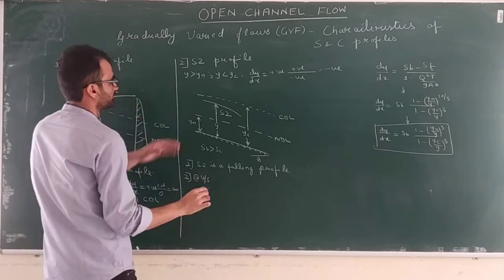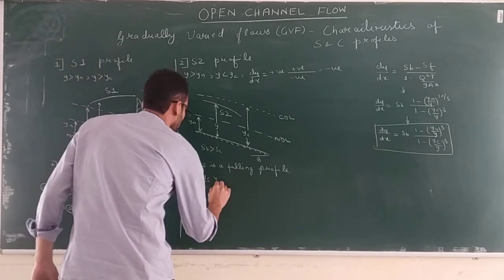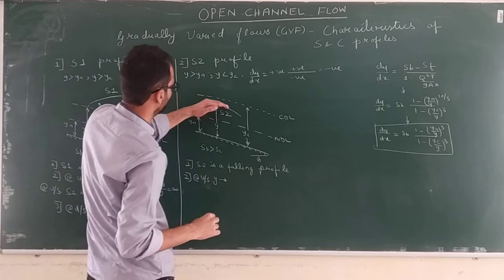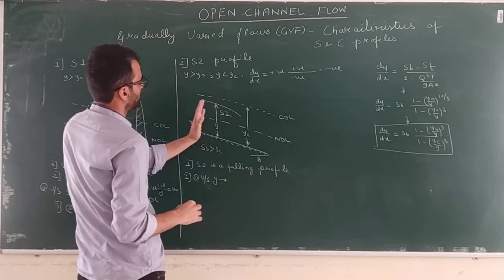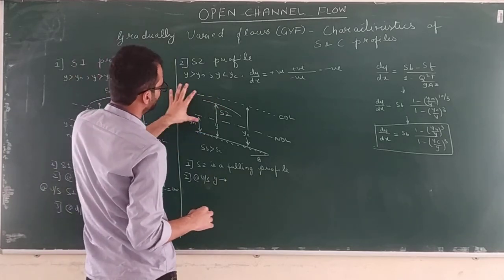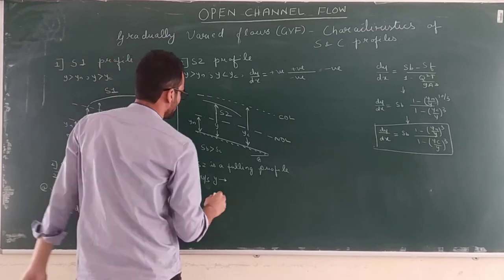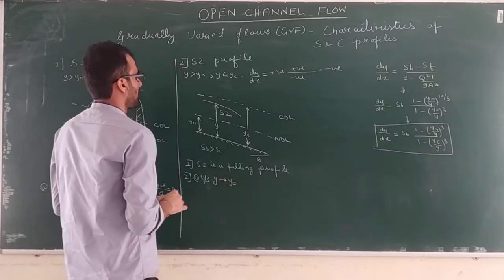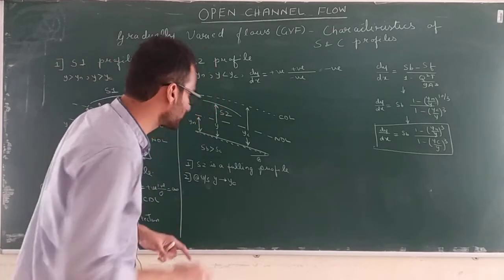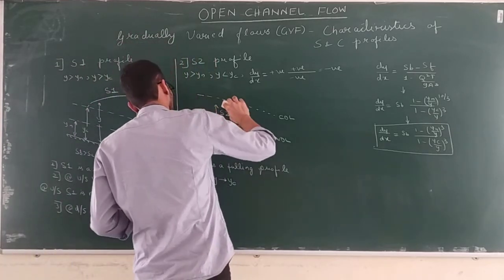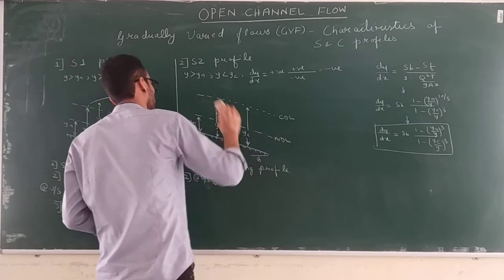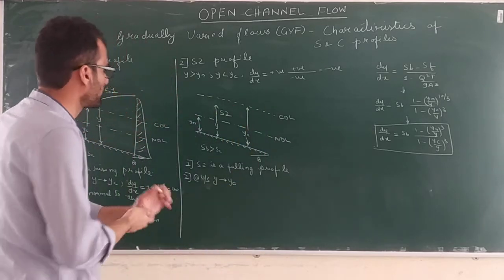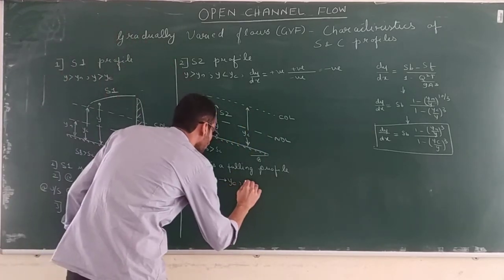At upstream, there will be a point when you go far upstream, your y will become equal to yc. So what will happen to your dy by dx?